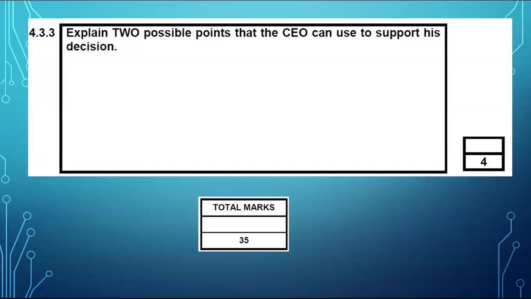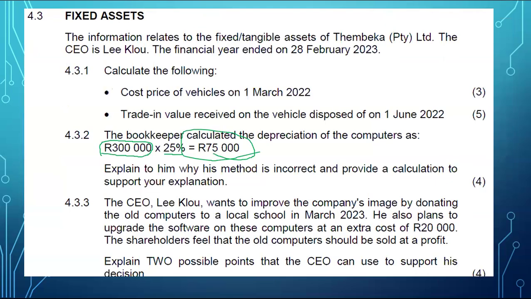Now, explain two possible points that the CEO can use to support his decision. I have no idea what they're talking about here, so I'm going to have to go back. What decision are they talking about? Oh, 4.3.3 says that the CEO, Lee Clow, wants to improve the company's image by donating the old equipment to a local school in March 2023. He also plans to upgrade the software on these computers at an extra cost of 20,000. The shareholders feel that the old equipment should be sold at a profit. Explain two possible points that the CEO can use to support his decision.